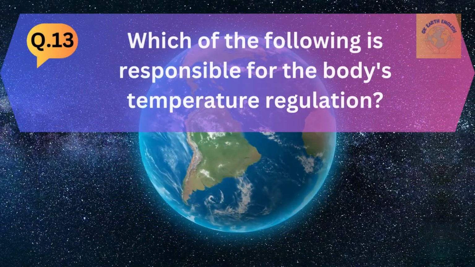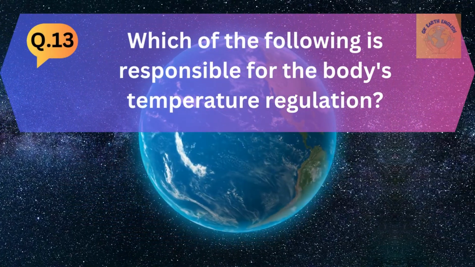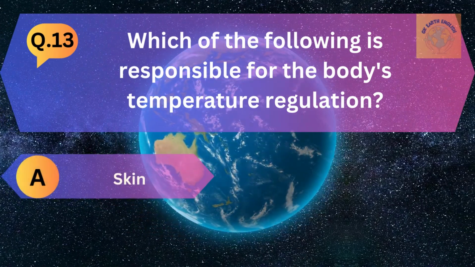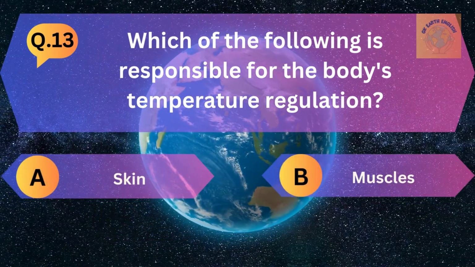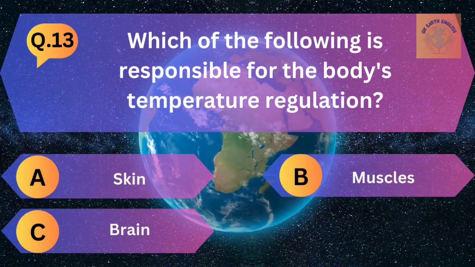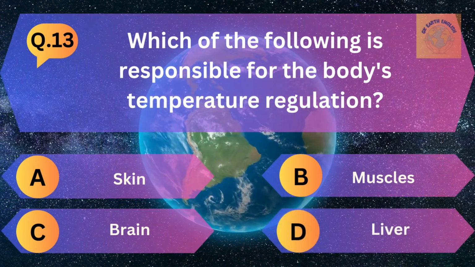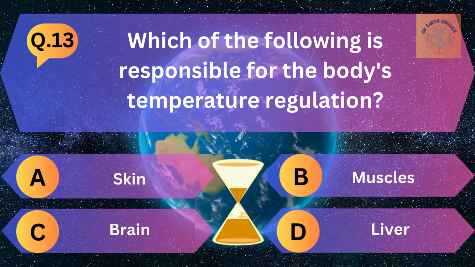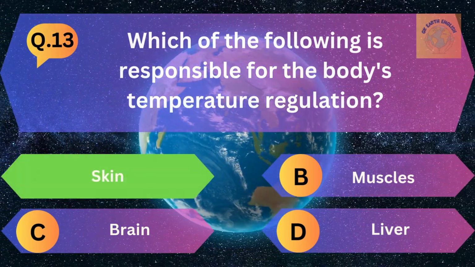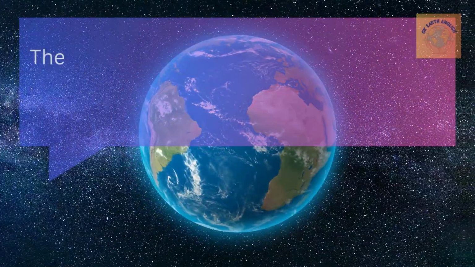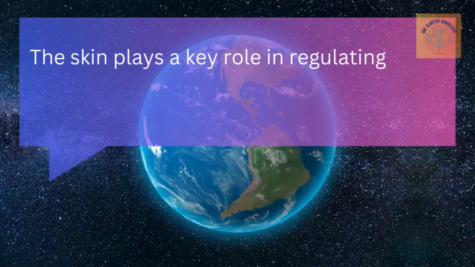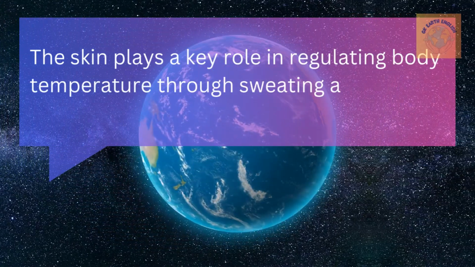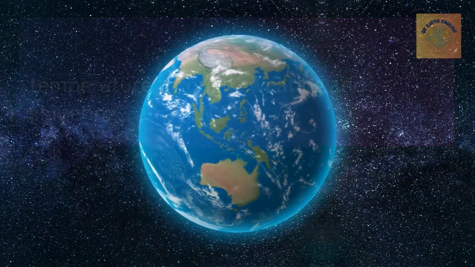Question number 13. Which of the following is responsible for body temperature regulation? A. Skin, B. Muscles, C. Brain, and D. Liver. The correct answer is skin. The skin plays a key role in regulating body temperature through sweating and shivering.